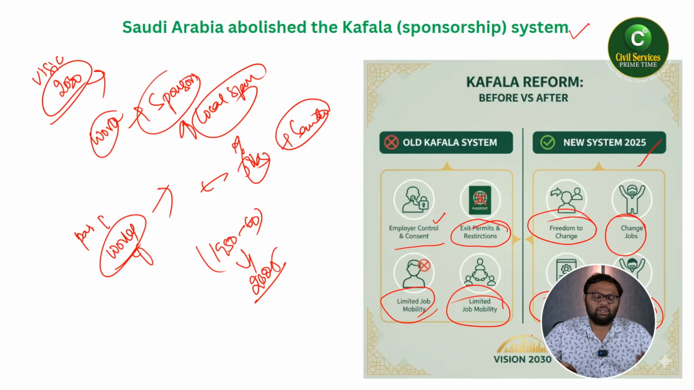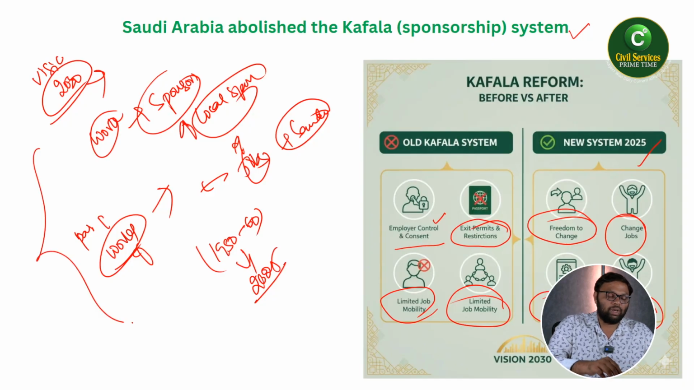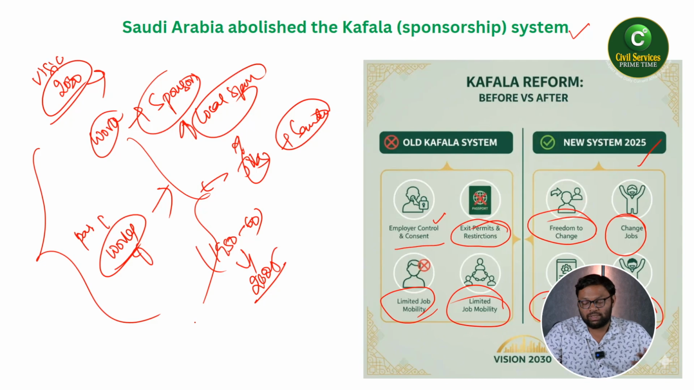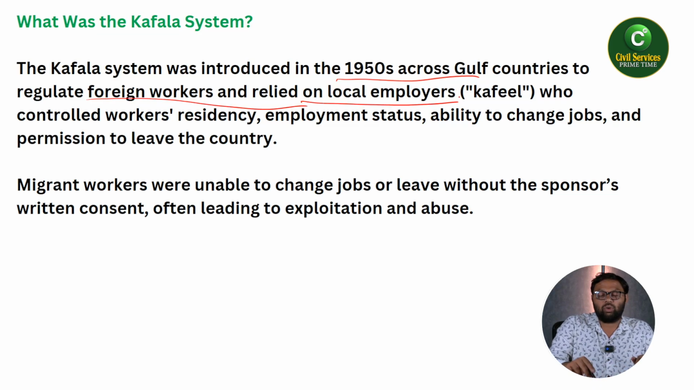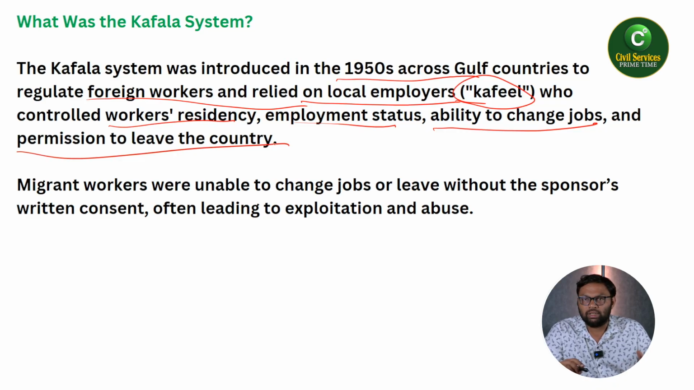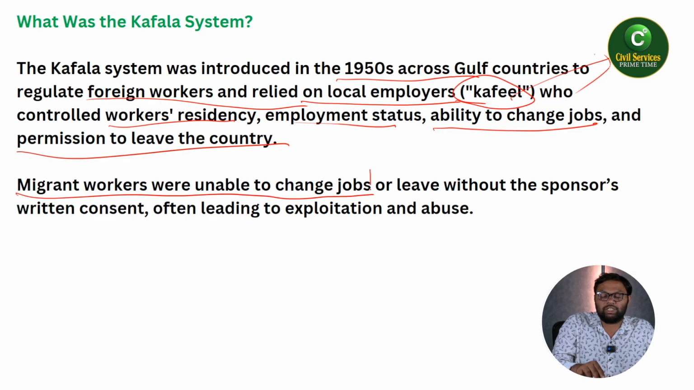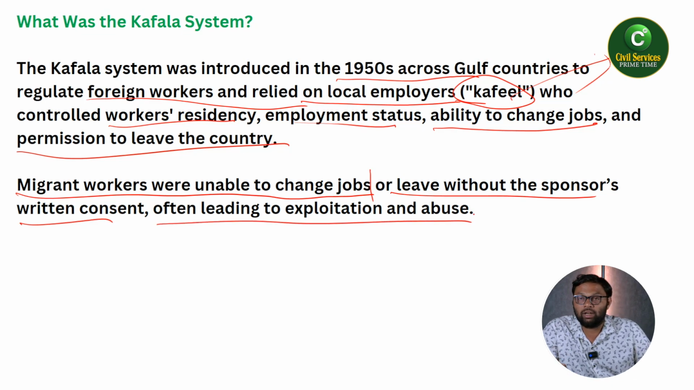Empowered and happier workers. So obviously you don't have to worry about all these things that existed under the old kafala system. The kafala system was introduced in the 1950s across Gulf countries, especially to regulate foreign workers, and relied on local employers. These local employers are known as kafil, who controlled workers' residency, employment status, ability to change jobs, and permission to leave the country. Each and every aspect was controlled by the kafil in earlier cases. Migrant workers were unable to change jobs or leave without the sponsor's written consent, often leading to exploitation and abuse.